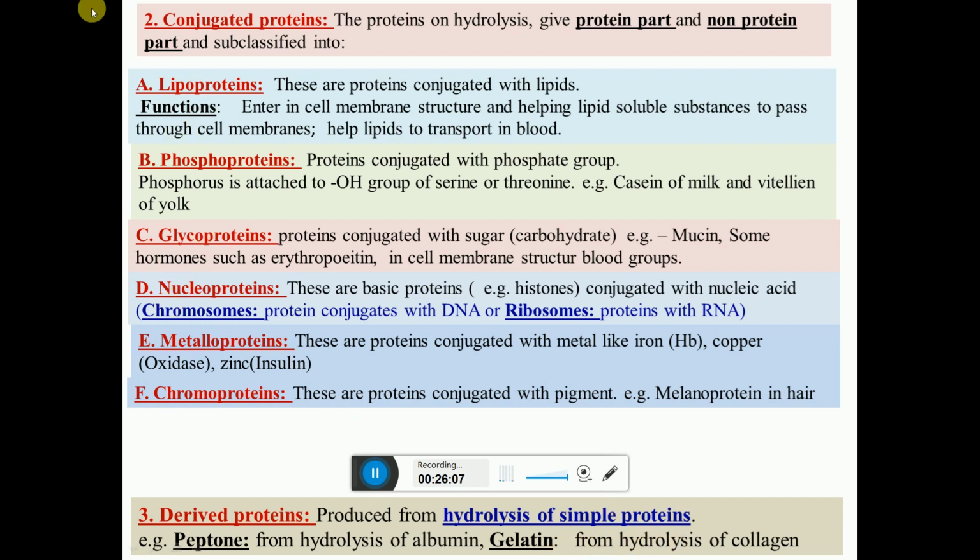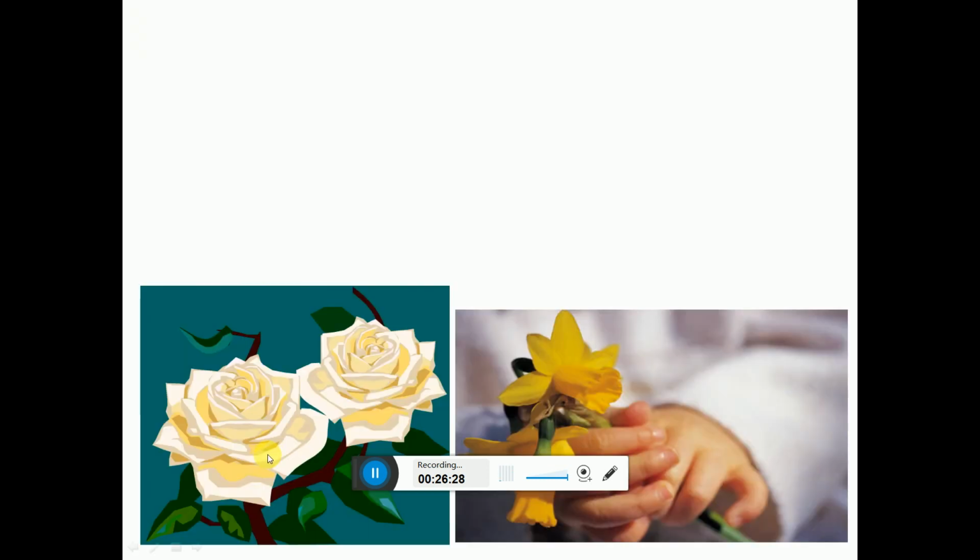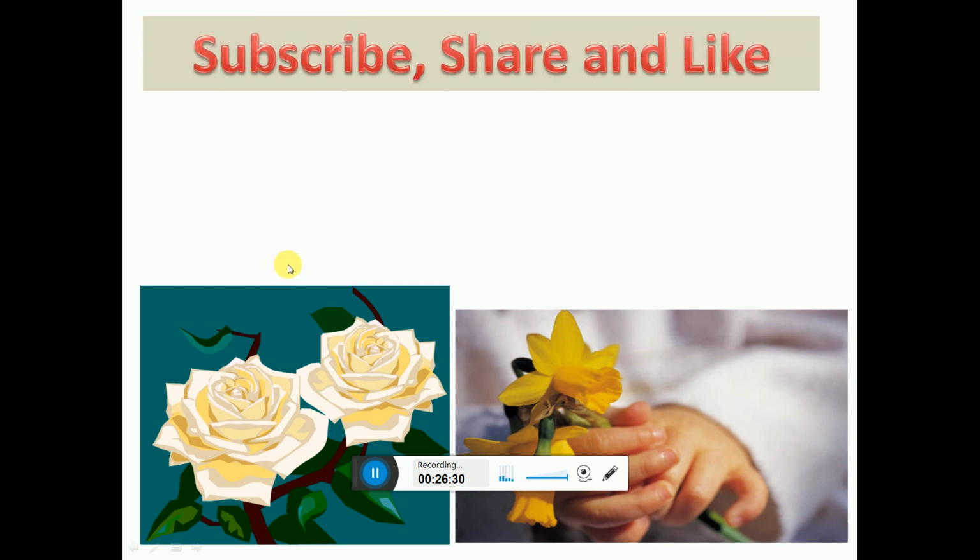So in this way 3 types are there: simple protein, conjugate protein and derived protein. Simple protein on hydrolysis gives only amino acids. Conjugate protein on hydrolysis gives protein as well as non-protein parts. And derived proteins form from the hydrolysis of simple protein. So they form different structures. Examples are peptone and gelatin. So this is about protein and amino acids.